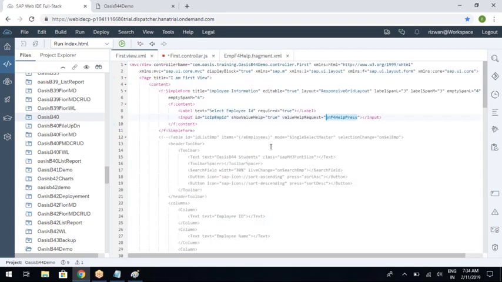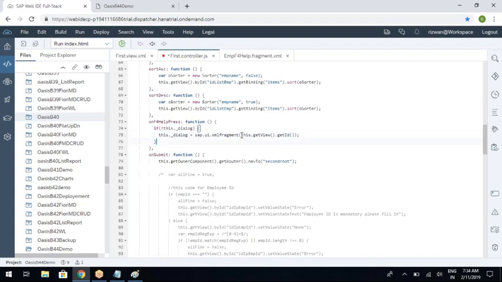To use this, the fragment ID and the view ID should be the same. That's the reason as the first parameter we are sending this.getView().getId(), so that the view ID and the fragment ID both are the same, so that I can easily access the UI elements within the fragment also by using this.getView().byId. Right. So this is the first parameter.